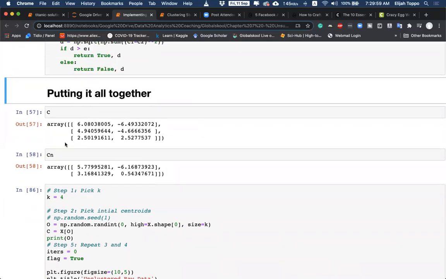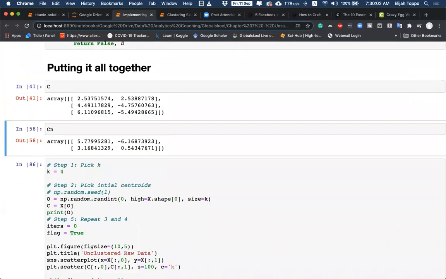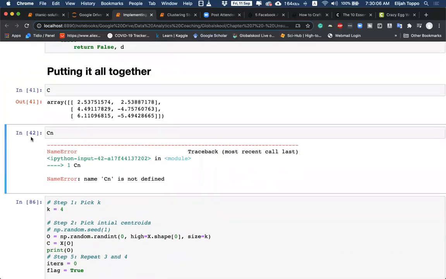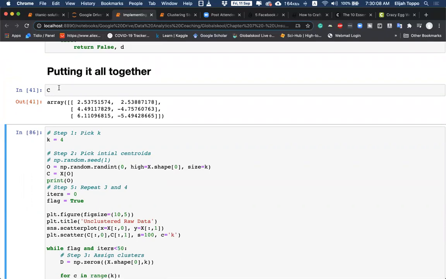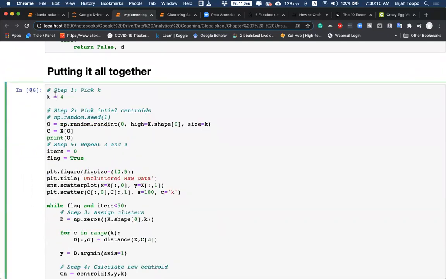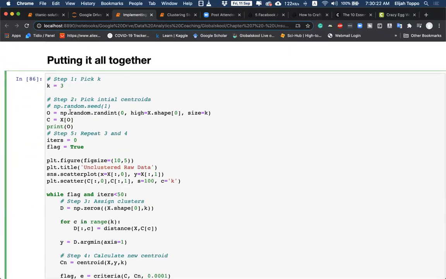So I start with, let me remove this. These are our initial, this is also not required. We start by picking the value of k as 3, taking 3 random points, getting their centroids, and printing out the 3 points that we are looking for. Again, this is also not important.